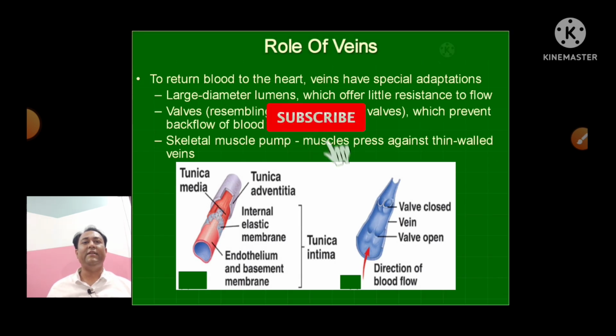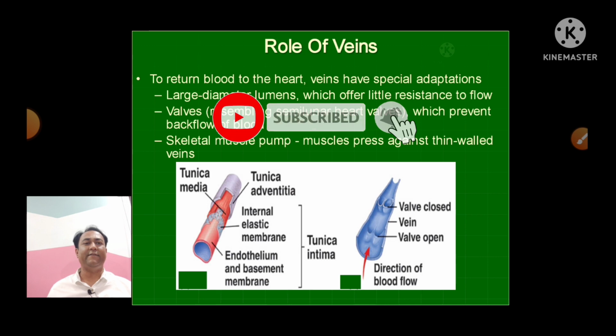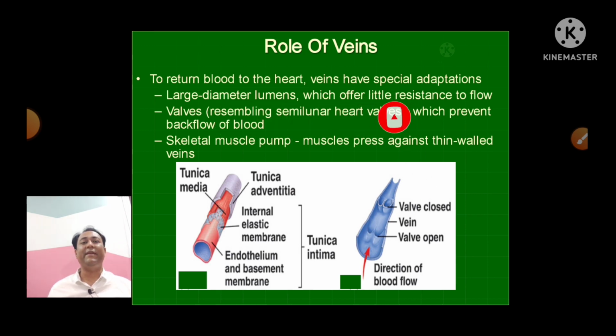The role of the vein is to return the blood to the heart. Veins have a special adaptation. उनका काम क्या है? ब्लड को हार्ट में वापस रिटर्न करना, और उसके लिए उसमें स्पेशल एडेप्टेशन है. एक तो उनका डायमीटर जो है, ल्यूमेन है, जो लार्ज है, which offers very little resistance to the flow. दूसरा, they have valves which prevent the back flow of the blood.